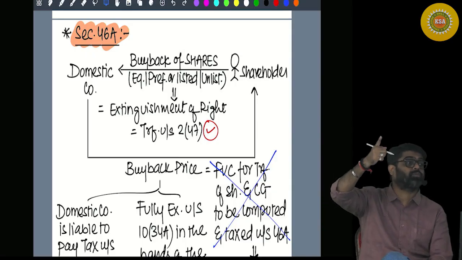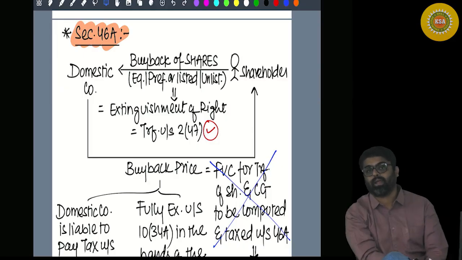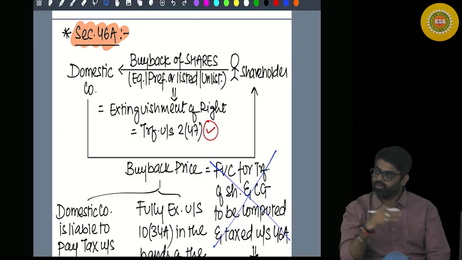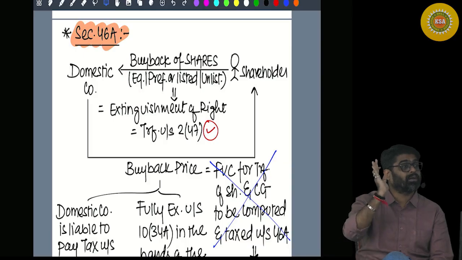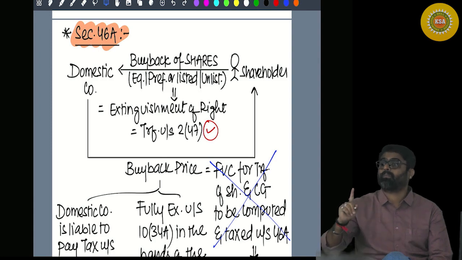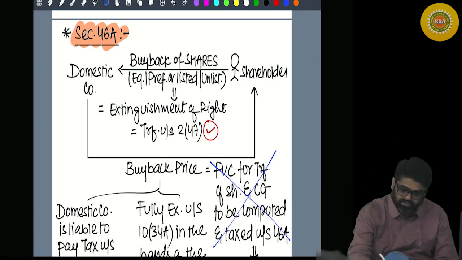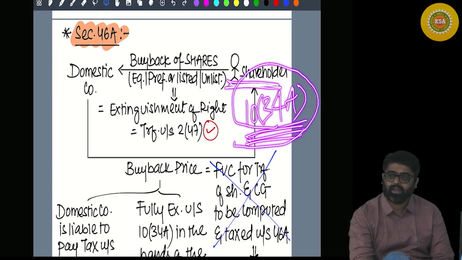There is one section, 115QA. As per section 115QA, the company is liable to pay income tax on that. Since whatever tax was there on your income was already paid by the company, should it be taxed again in your hands? Hence that buyback price is fully exempt under section 10(34A). Which section? Section 10(34A) will be applicable, and the entire buyback price will be fully exempt.